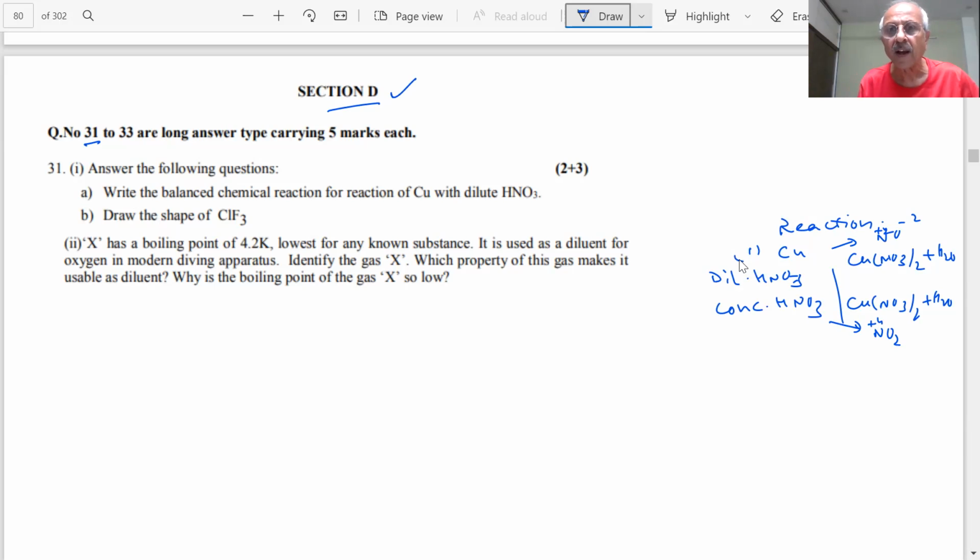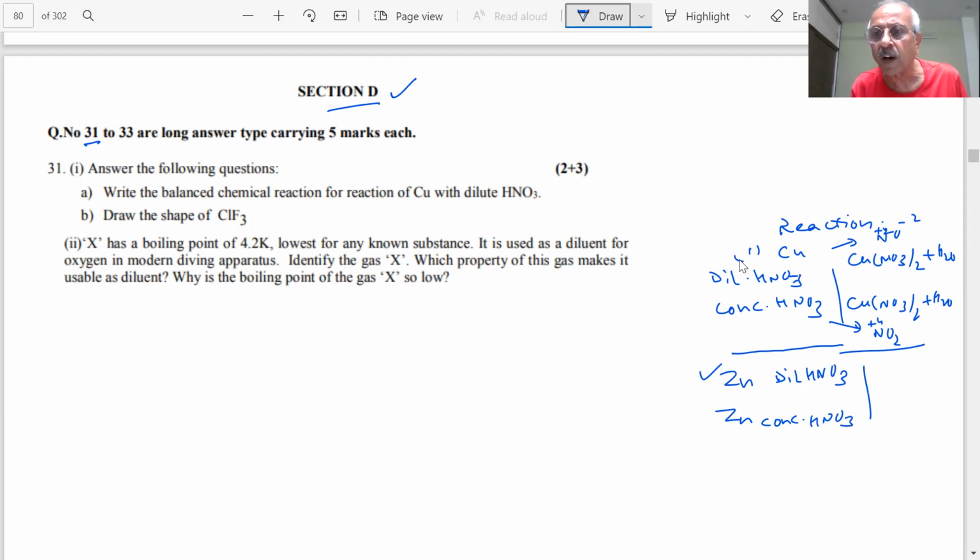Important point: variations of this question could be there in the paper. They may ask you to write the reaction of zinc, which is also asked repeatedly. Zinc with dilute nitric acid and zinc with concentrated nitric acid. Can you tell me what the products are? In both cases there will be nitrate, Zn(NO3)2, and water. The nitrate and water are the same.